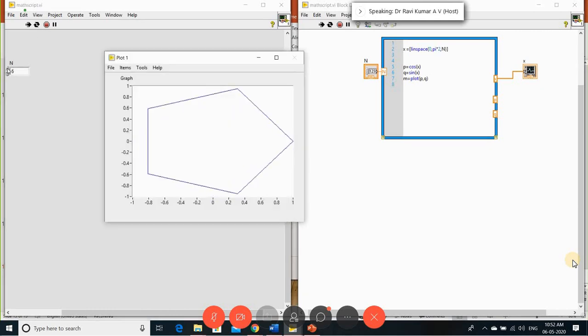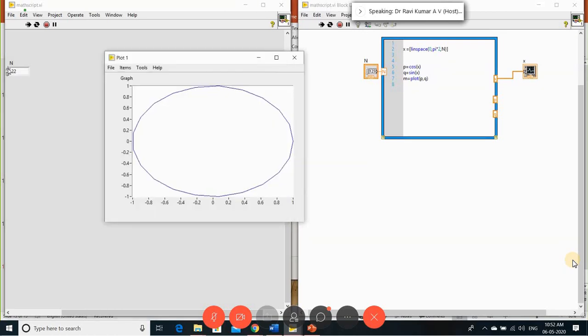You can observe how we can plot the value by using the MathScript. So this is the MATLAB code I can run in my LabVIEW. So I can vary this. You can observe how reliable it is compared to your MATLAB.